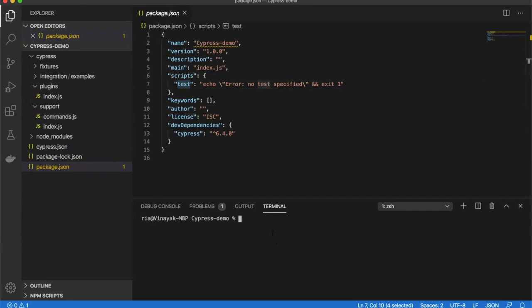So I have already installed Cypress. Let me use the command npx cypress open. It's very simple. With this command, the test runner will open and we can execute the spec files on the dashboard.